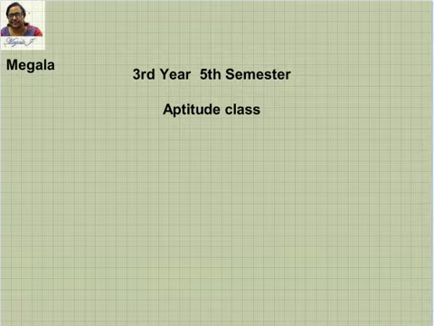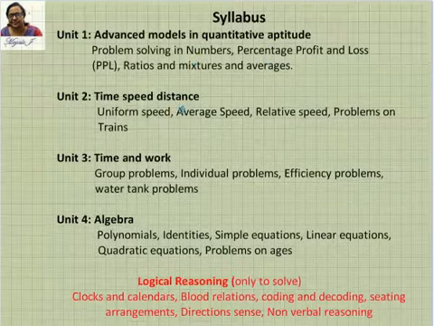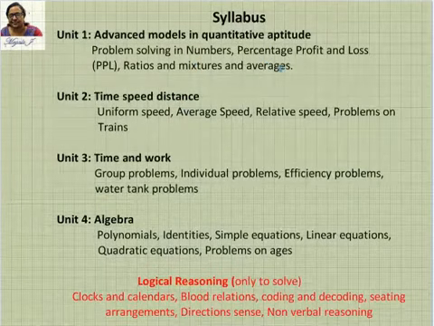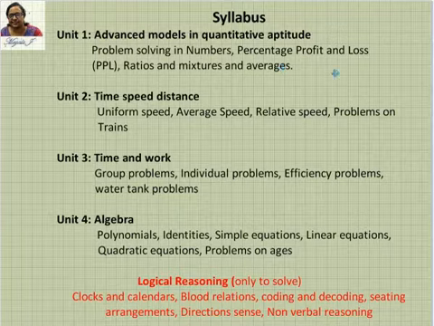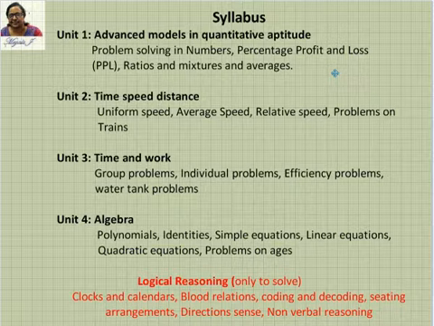The syllabus for this has 4 units. The first one is going to be just a revision class of numbers, percentage, profit and loss, ratios, mixtures and averages. The second chapter is time, speed and distance, followed by time and work and algebra. And the last one, which I have mentioned here, is logical reasoning.